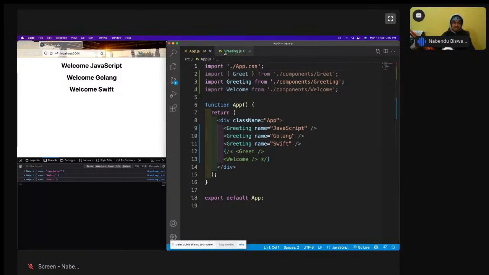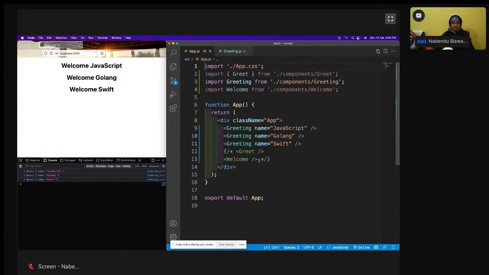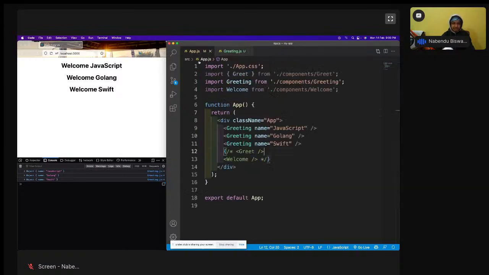So this is how the props is getting. Props is whatever I'm passing here. That is not compulsory to write. But if you don't write props.name, how will you get it? You're passing some data from apps to greetings.js. So it is like that only.